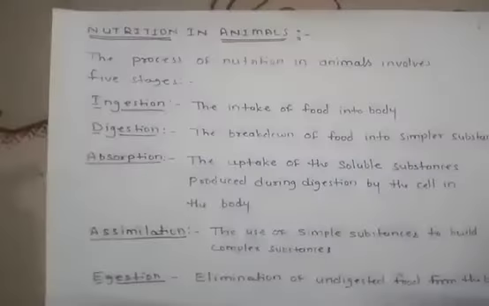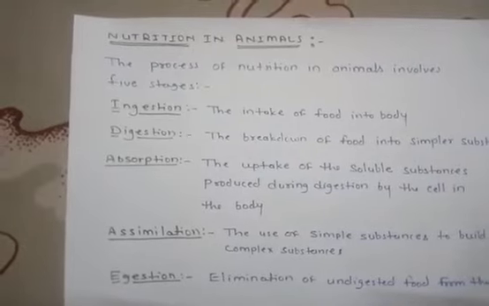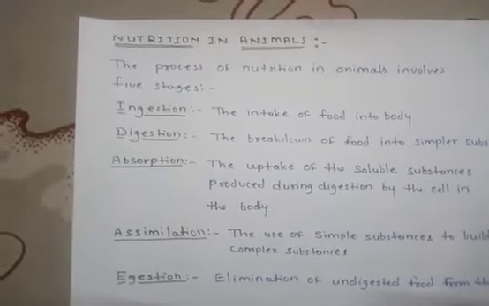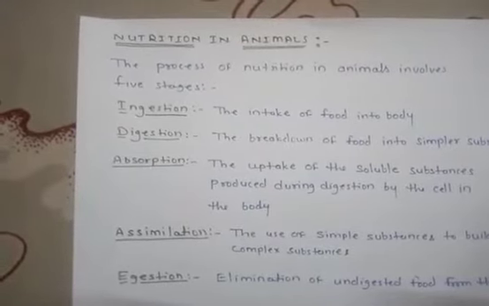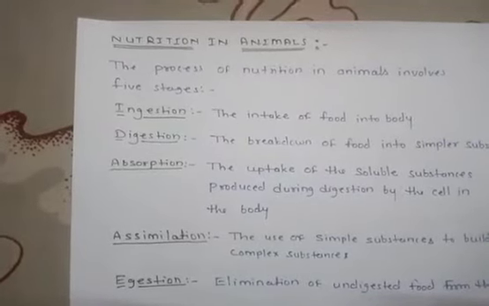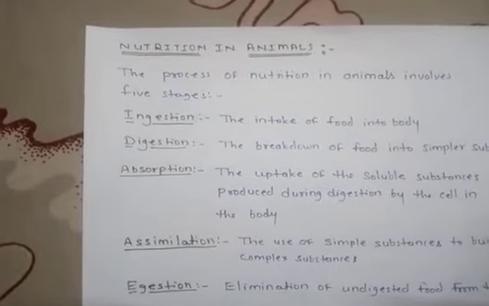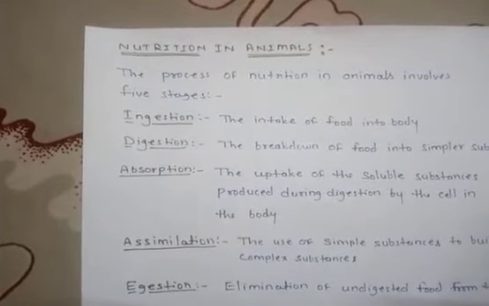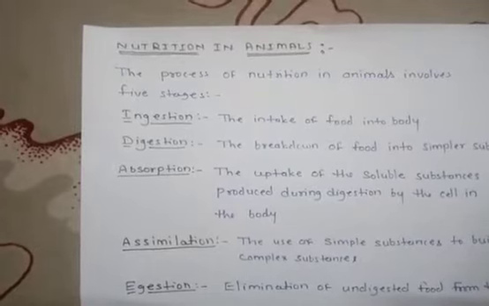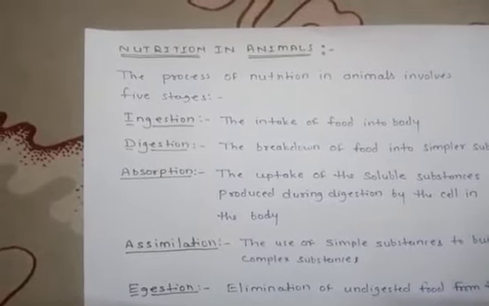Different organisms have different ways of ingestion of food. In some organisms, food is ingested with the help of outgrowths on their bodies, for example tentacles in Hydra and cilia in Paramecium. As we have already discussed, different animals have different ways of ingesting food. Some are unicellular and some are multicellular.